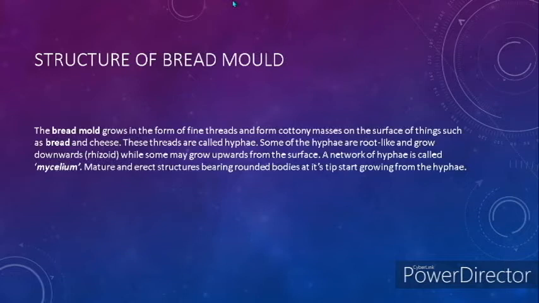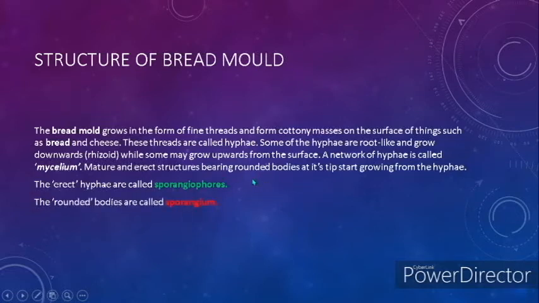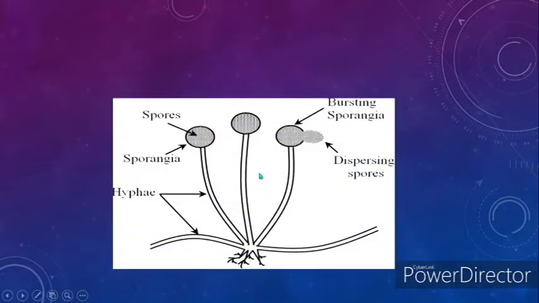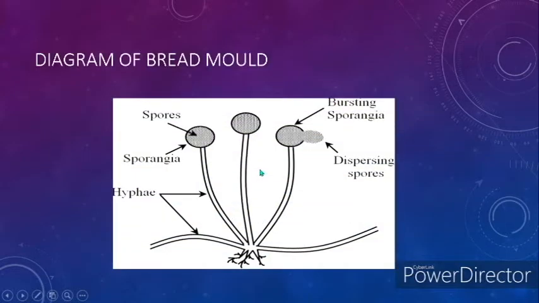Mature and erect structures bearing rounded bodies at the tip start growing from the hyphae. The erect hyphae are called sporangiophores, and the rounded bodies are called sporangium. So this is a diagram of bread mold.